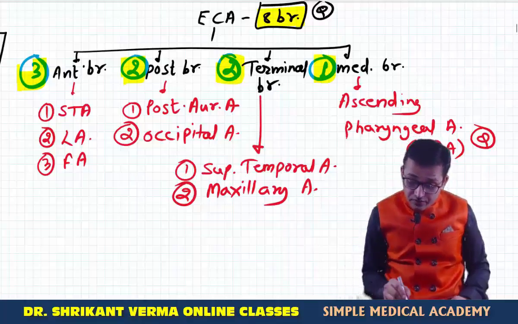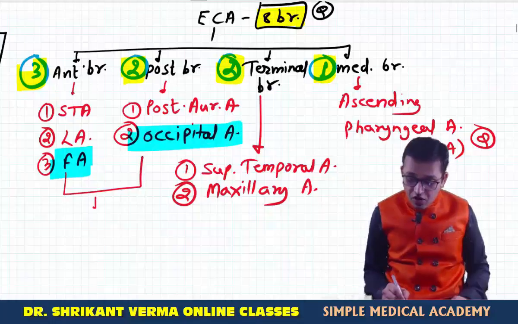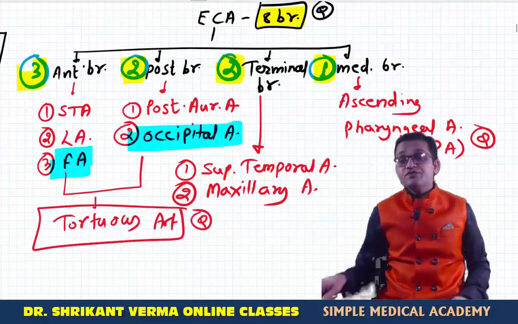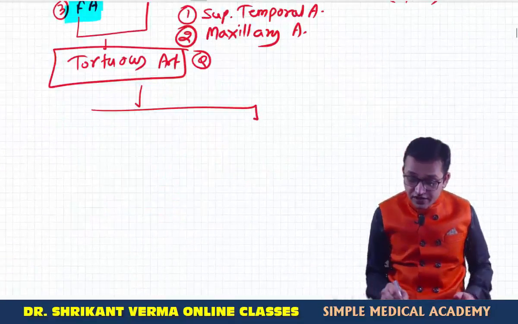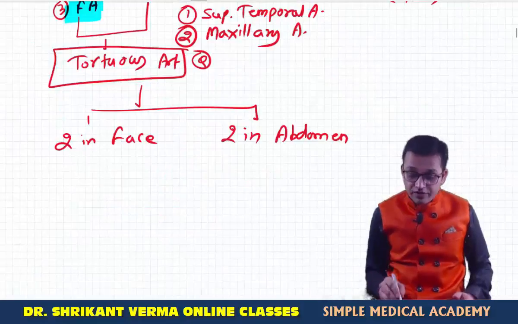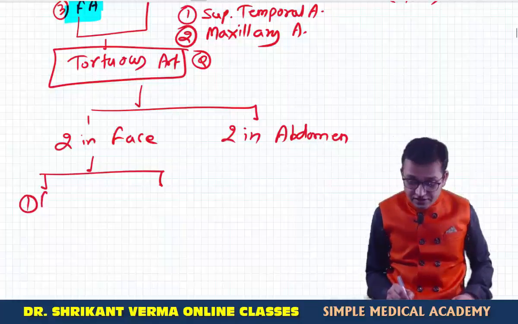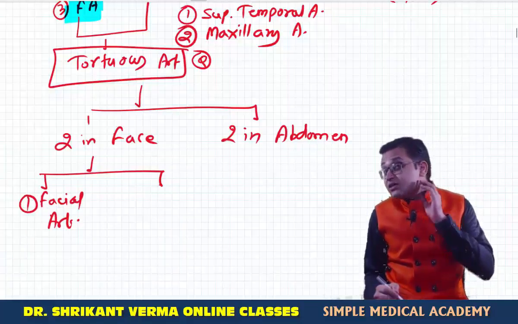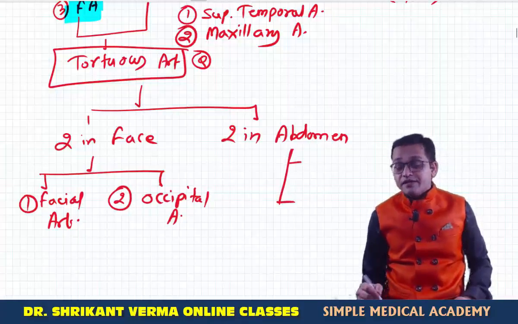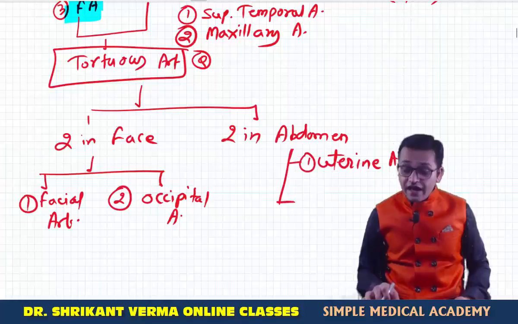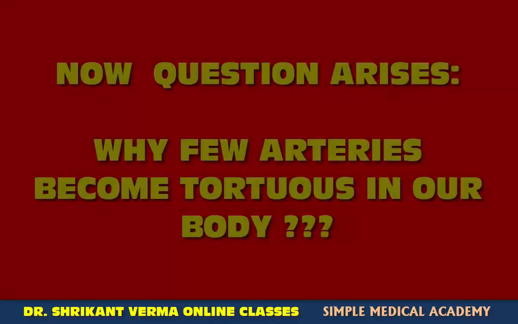One more MCQ: the facial artery and the occipital artery are classical examples of tortuous arteries, the arteries which have a zigzag course. What are the other tortuous arteries in the body? You can remember 2 in the face, 2 in the abdomen. In the face, the first tortuous artery is the facial artery, and the other, on the posterior side, is the occipital artery. The two arteries in the abdomen are the uterine artery, and the artery supplying the spleen, the splenic artery.